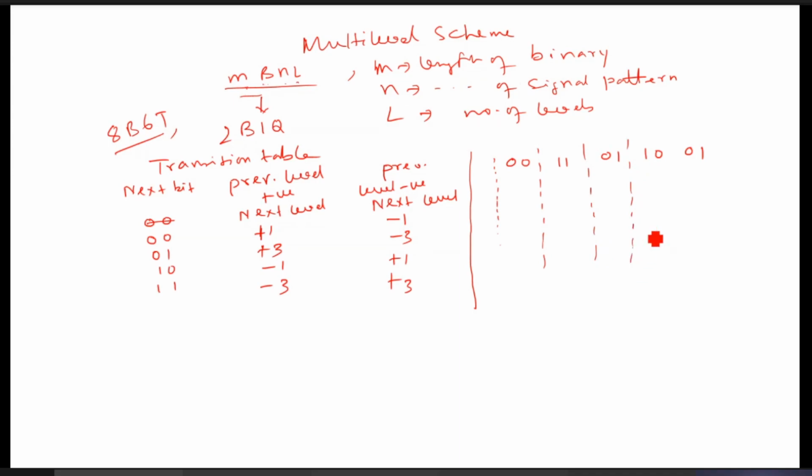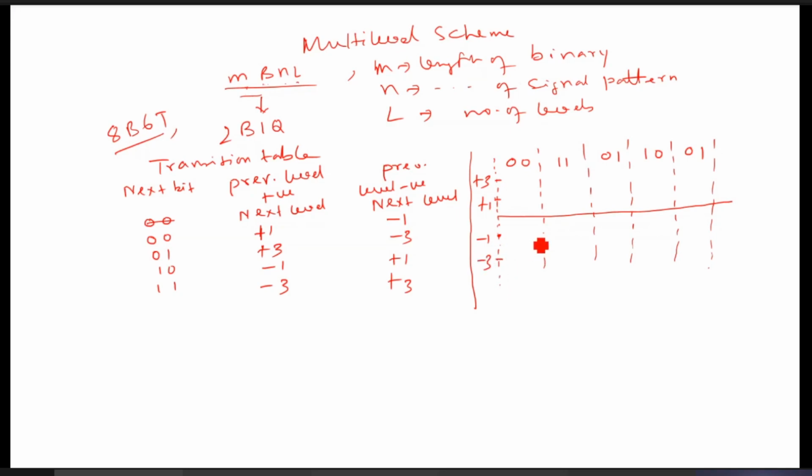Per signal element, there will be 2 bits, so the data rate will be high for a particular bandwidth. Here it is 4 levels: +1, +3, -1, -3.